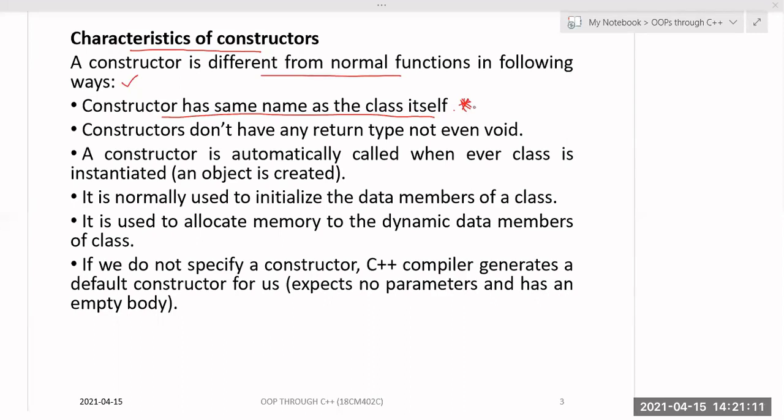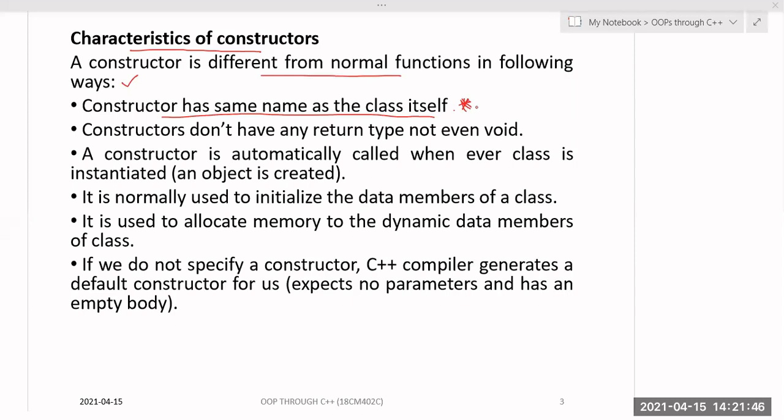Can we have multiple constructors? Yes, that concept we will also discuss. That is called constructor overloading. Like function overloading, there is a concept called constructor overloading, that is, multiple constructors. You can have multiple constructors within the same class. That is called constructor overloading. We'll discuss that.